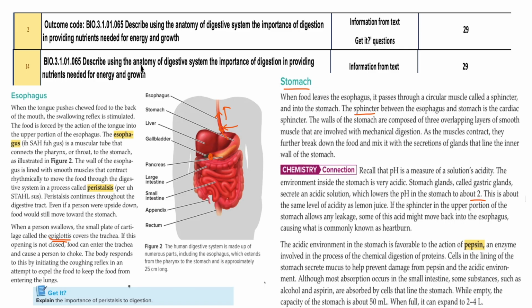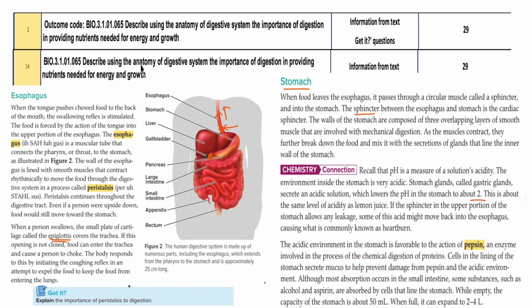Okay, so next one is about the mucus, right? The cells of the stomach are secreting mucus. It is the mucus that is helping the stomach to be safe in the acidic environment. The walls of the stomach are not destroyed because of the mucus. You can see that the mucus secretions are helping the stomach. There are three layers inside the stomach that are protecting the stomach.